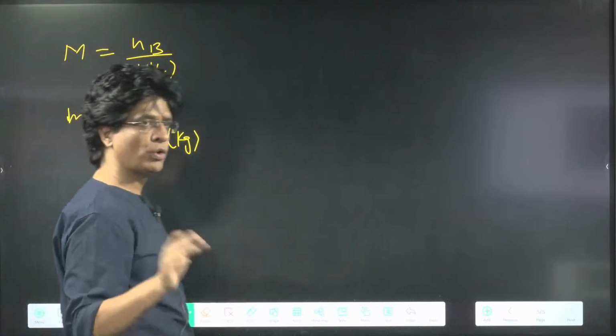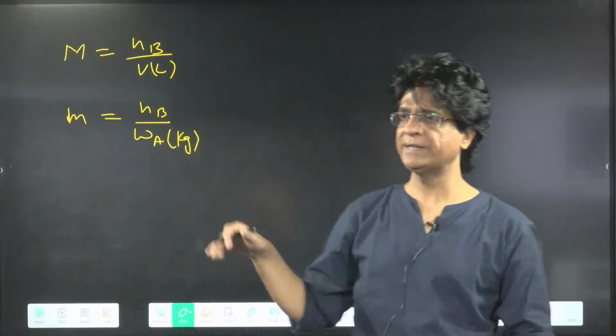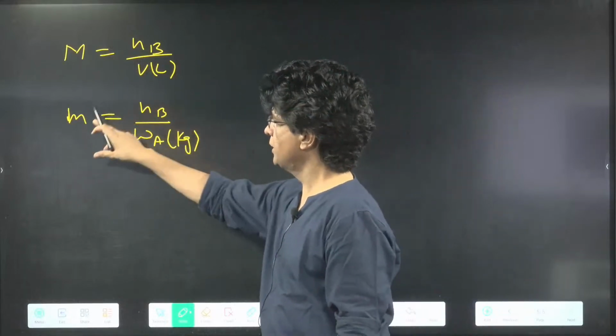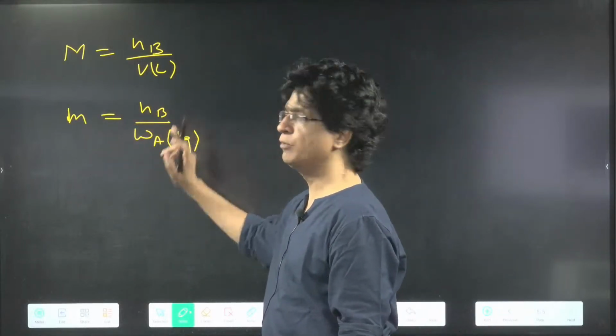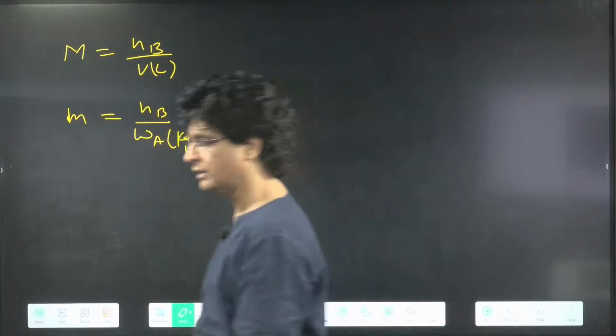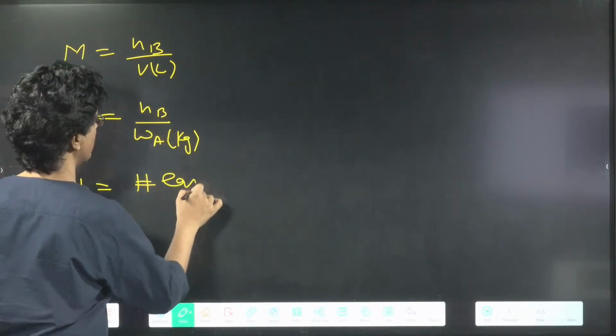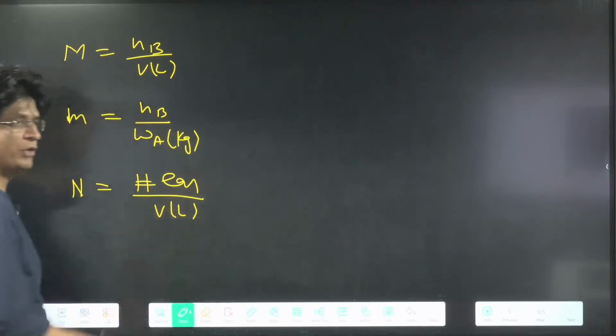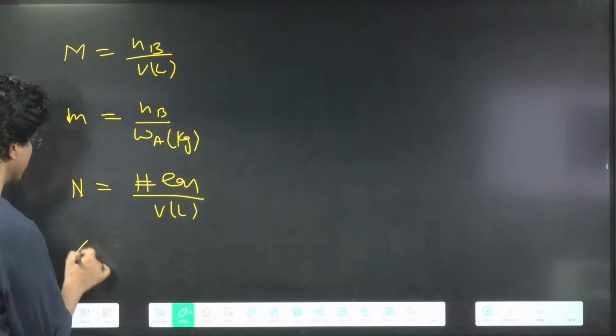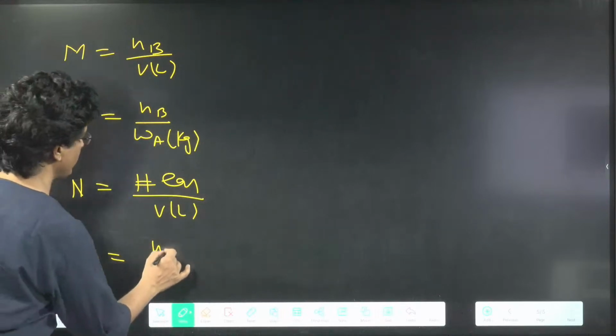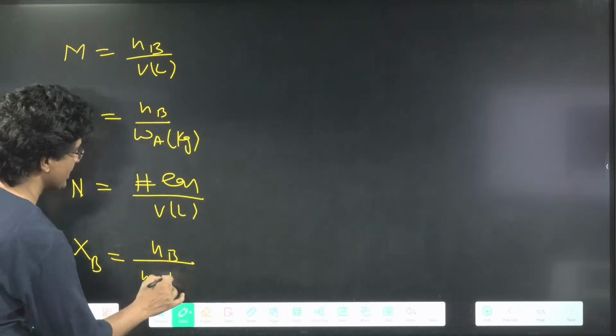Don't worry at all if you do not know, I'll teach you this later on, but right now understand. It will be again a ratio of number of moles of B upon weight of solvent in kg. Similarly, I can have normality, which is number of equivalents upon volume in liter of solution. Also, we have Xi B, which will be equal to what? NB upon Na plus NB.